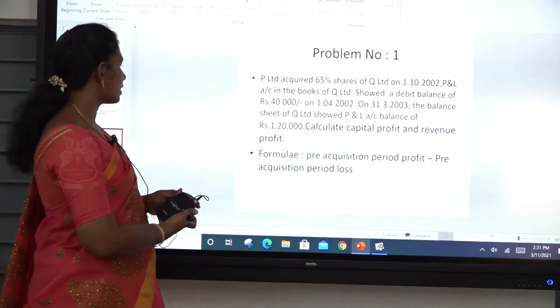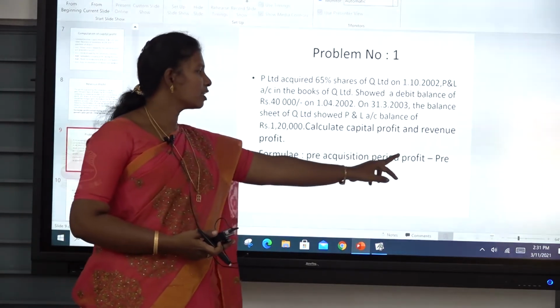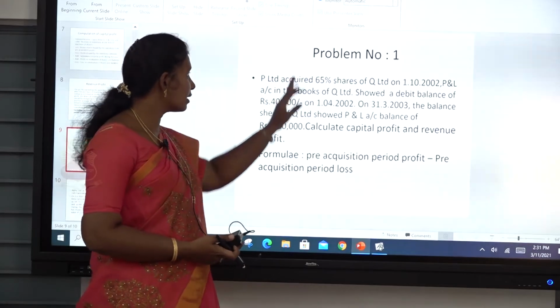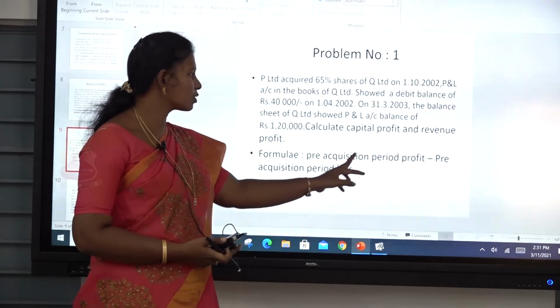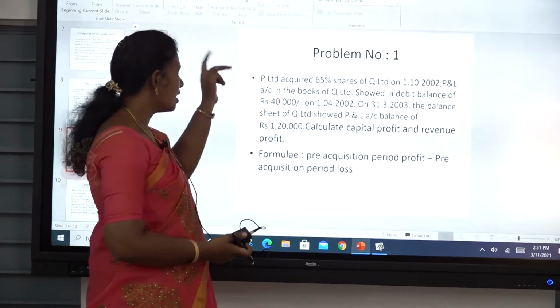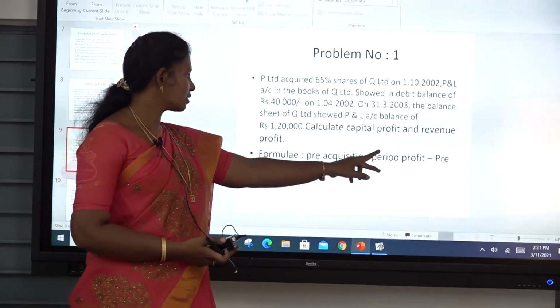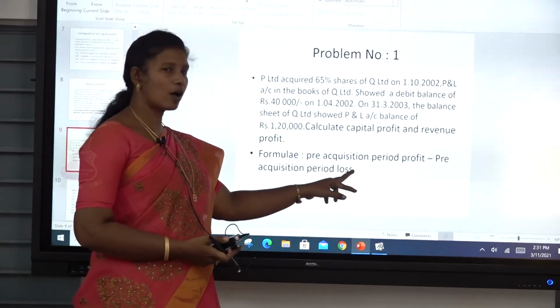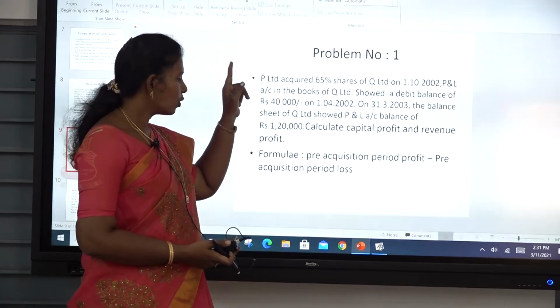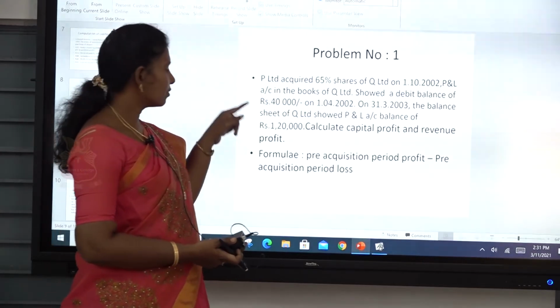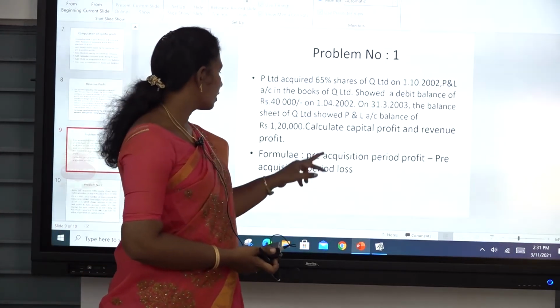The formula is post-acquisition period profit into the post-acquisition period divided by total period. Total profit minus the capital loss: 1,60,000 minus 40,000 is equal to 80,000.